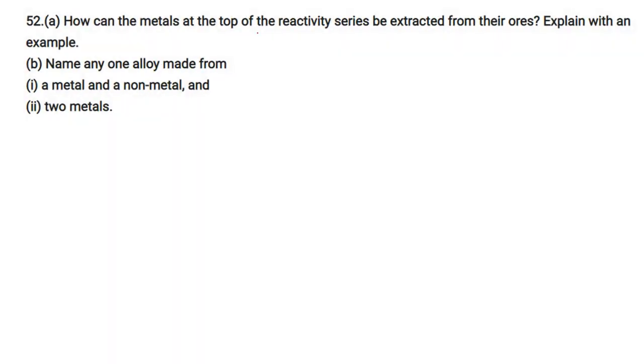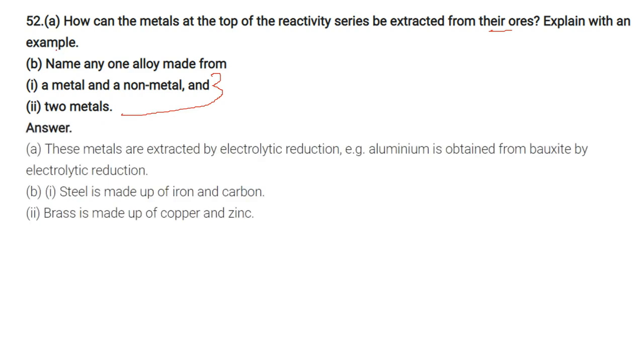How can the metals at the top of the reactivity series be extracted from their ore? Explain with an example. Name any one alloy from a metal and non-metal, and two metals. So first we'll answer the first one. The metals are extracted by electrolytic reduction because they are at the top of the reactivity series. They are highly reactive, so we cannot go for the chemical reaction. So aluminum is obtained from bauxite by electrolytic reduction. Steel is made up of iron and carbon, metal and non-metal. Brass is made up of two metals, copper and zinc.